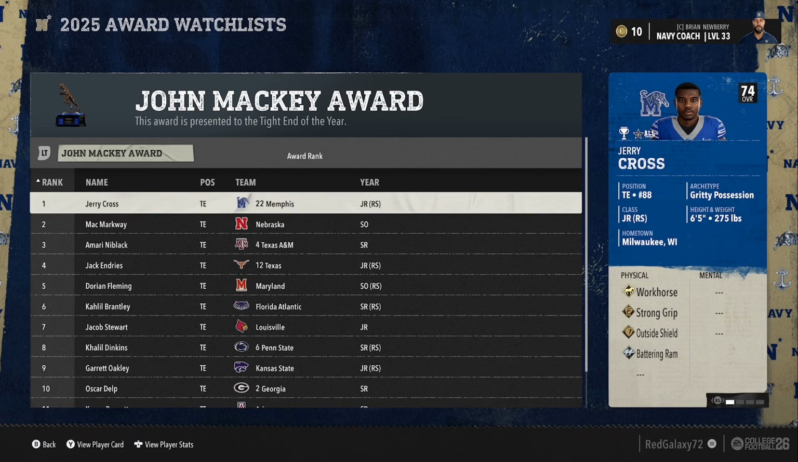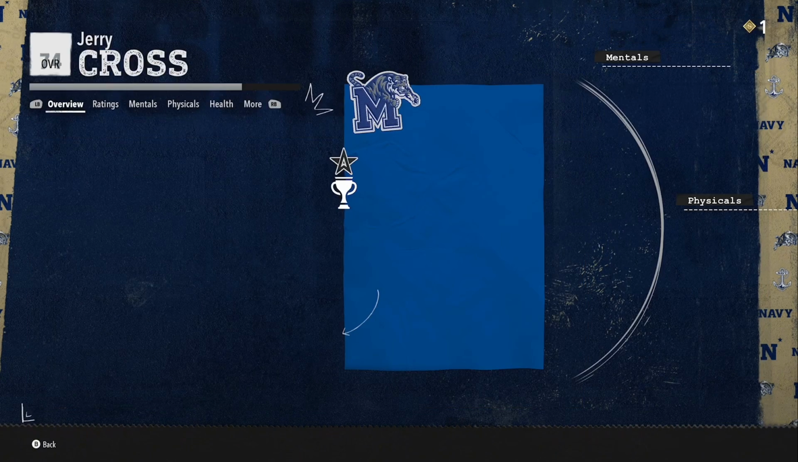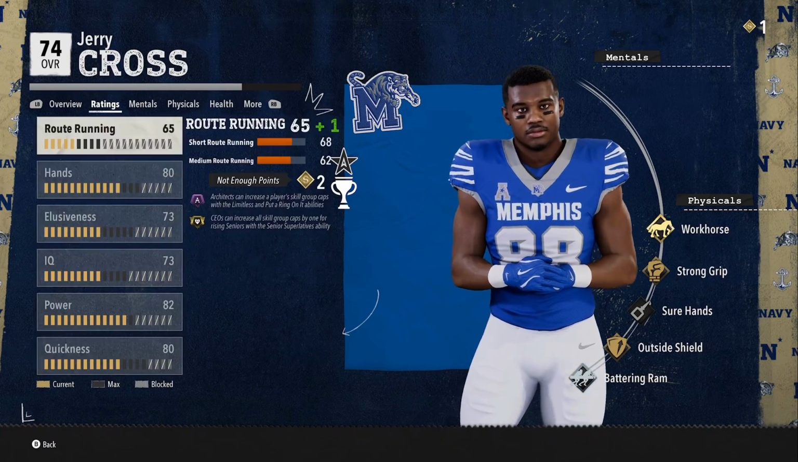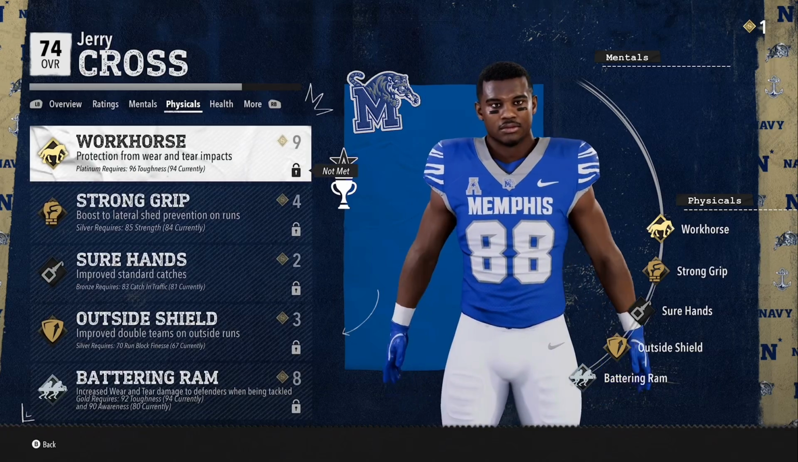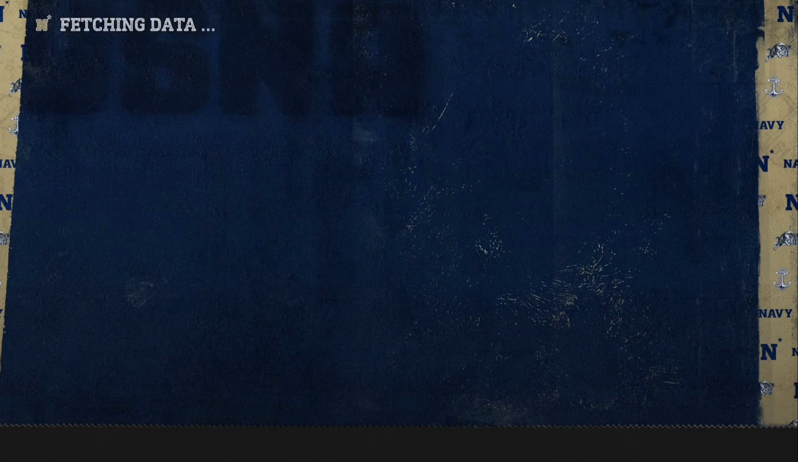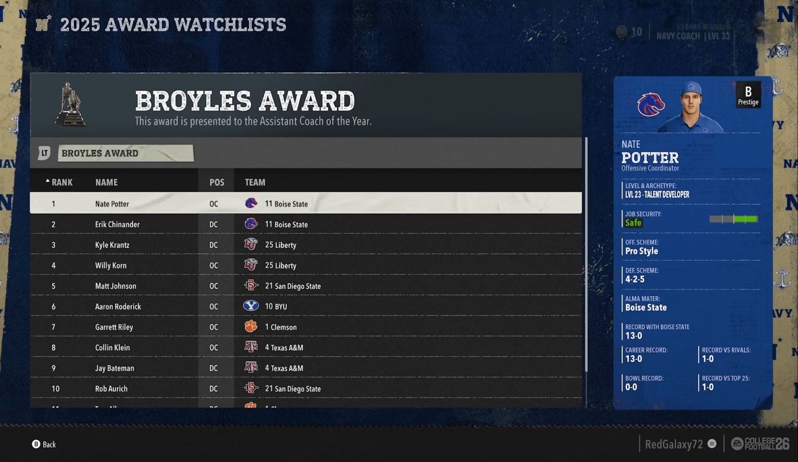Outland Trophy is going to go to Jake Slaughter. Jerry Cross, the tight end from Memphis, is going to win the John Mackey Award. Best tight end of the year is going to go to a Memphis player, which, man, I guess is a G5 player, which is now it also has the American logo on his jersey, so I don't know what that's about. They're supposed to be in the ACC, so I don't know why they have an American logo, but this Jerry Cross guy is actually really solid.